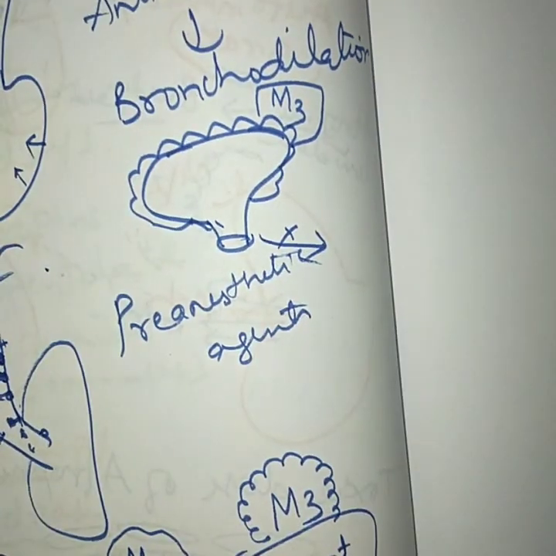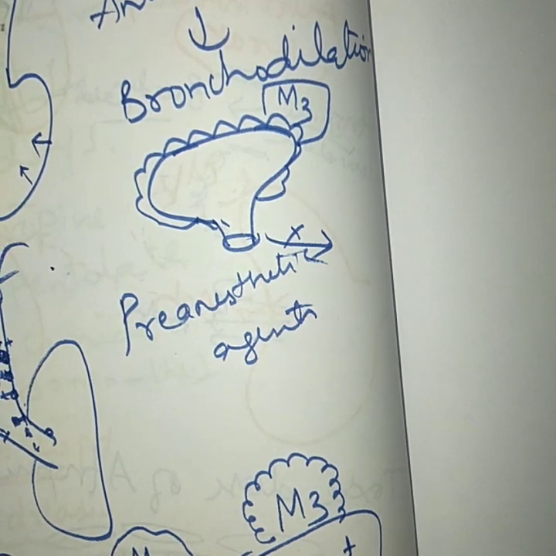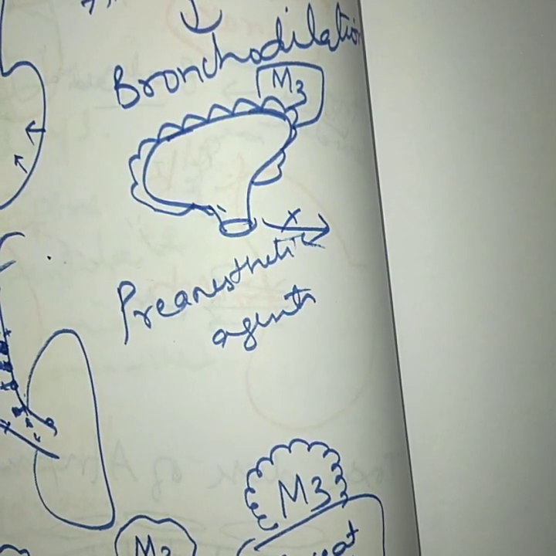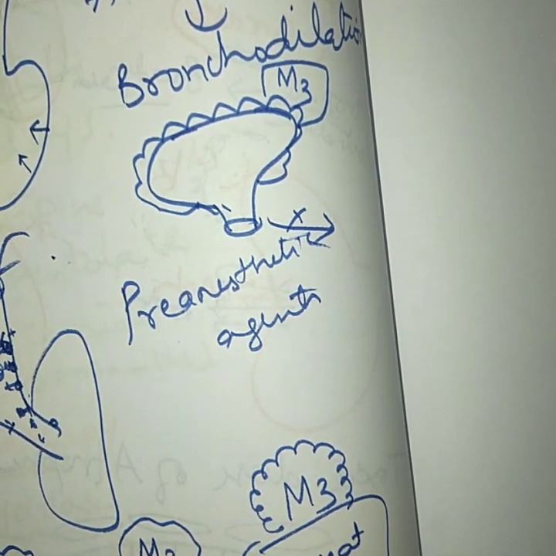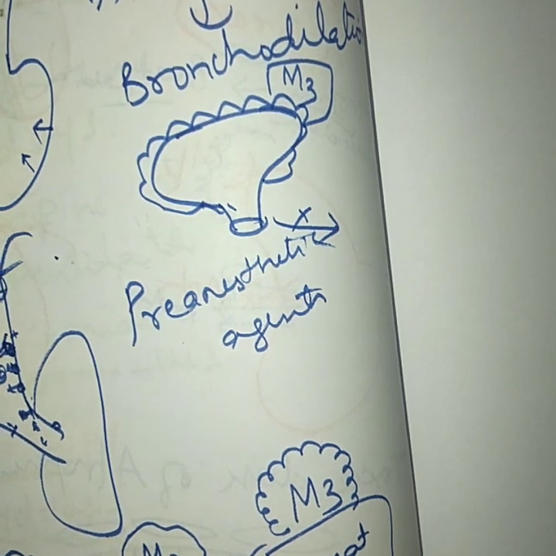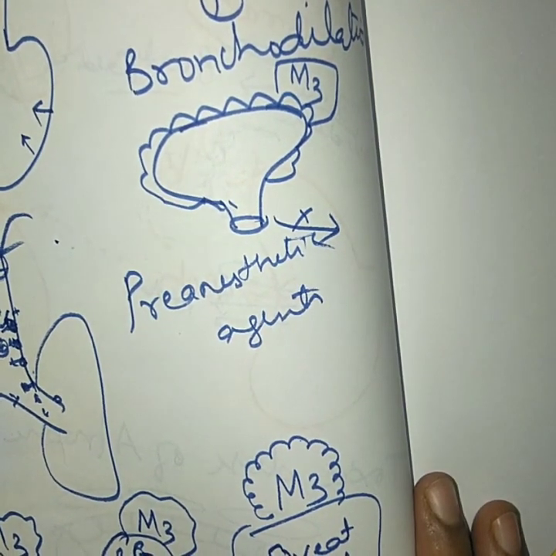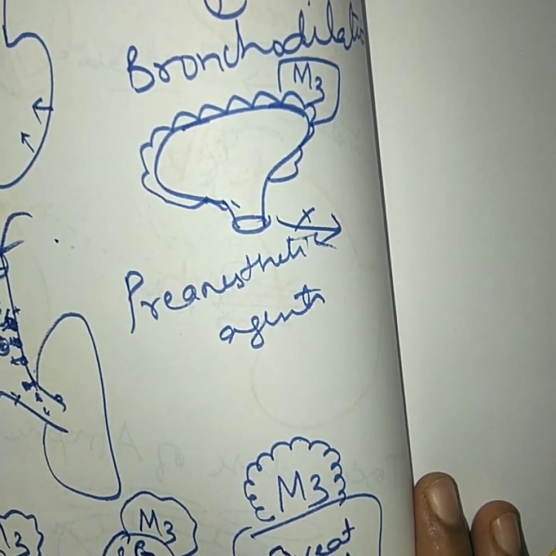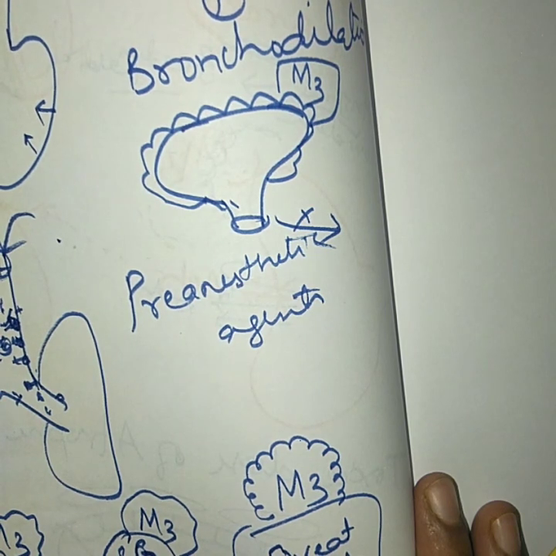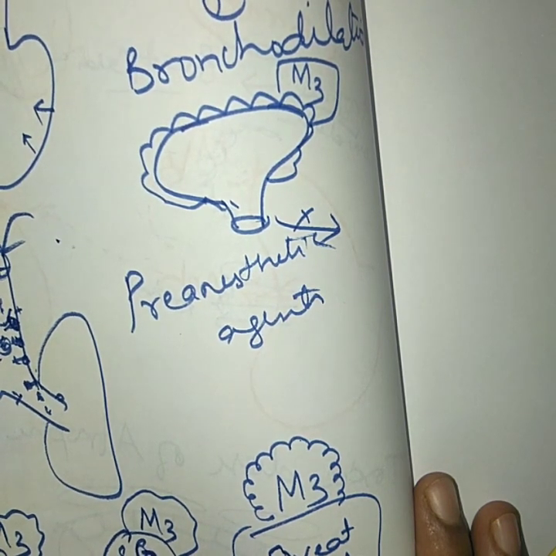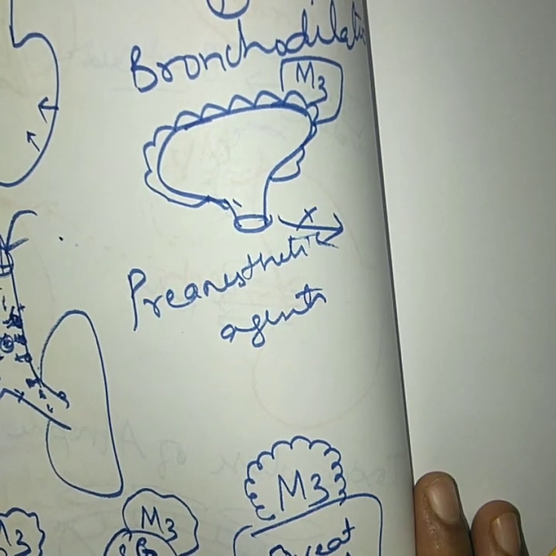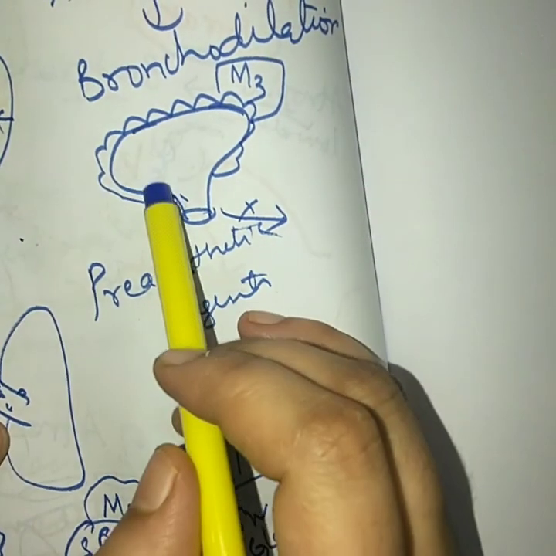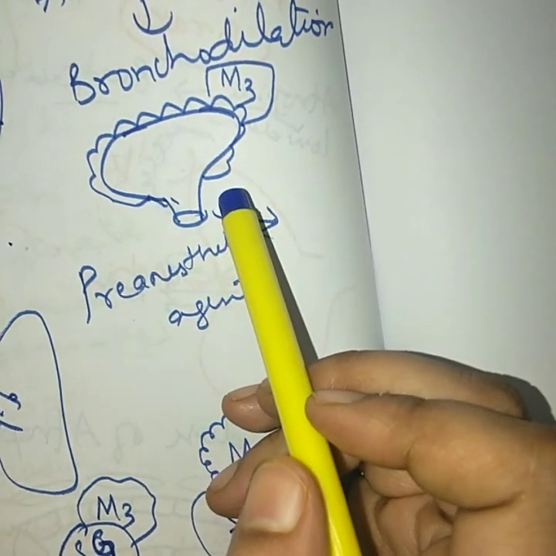Like small babies, they will pass urine in bed because of incontinence, means they will not be aware of that. But sometimes in adults also incontinence does happen. So to avoid incontinence in adults, we can use these anticholinergic drugs. Incontinence means involuntary passage of urine, means urine is coming out without our knowledge, without our will, that is incontinence.